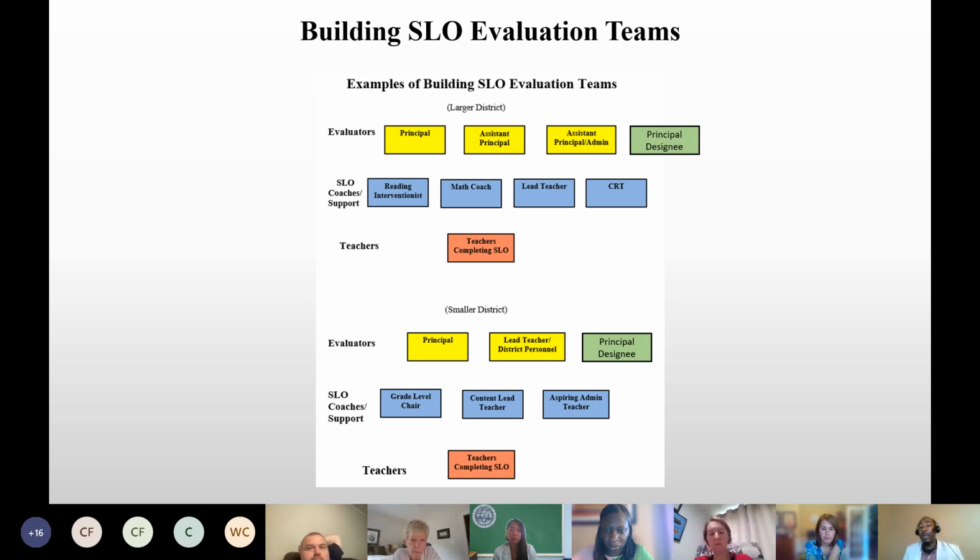These also could be people that could help you understand or approve SLOs in areas that you're not familiar with. Math may not be your area. Foreign language may not be your area. So you could use these individuals, these SLO coaches or SLO support staff, to help you give adequate support to teachers during the SLO process.